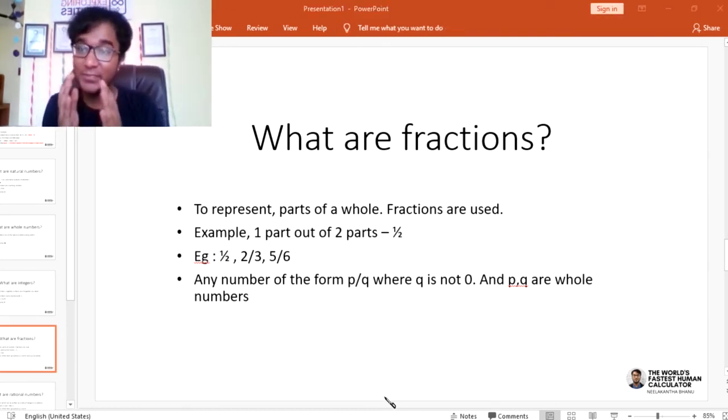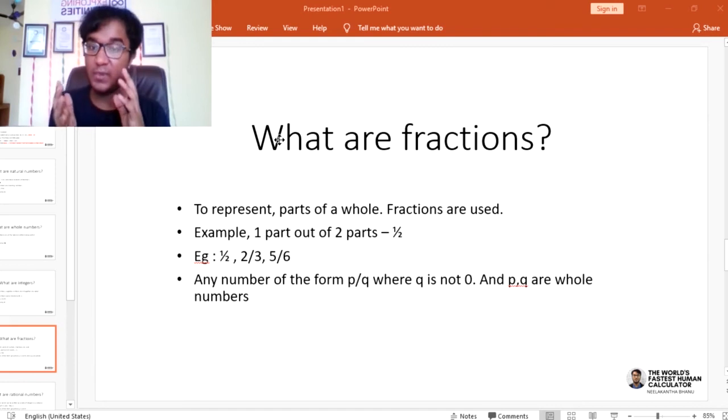So a few examples for you guys. 1 by 2, 2 by 3. 2 by 3 क्या है? 2 parts out of 3 parts. 5 by 6, 5 parts out of 6 parts. With one slice taken off, 5 out of 6.